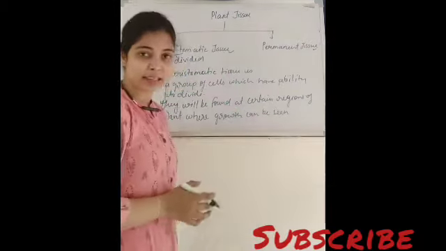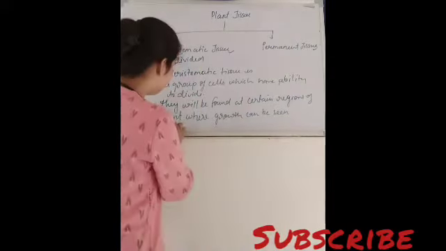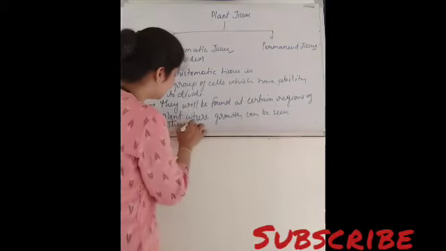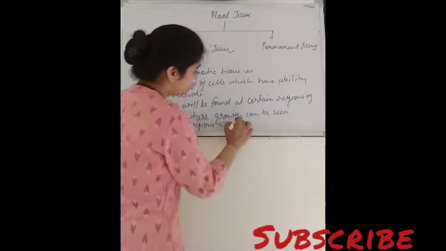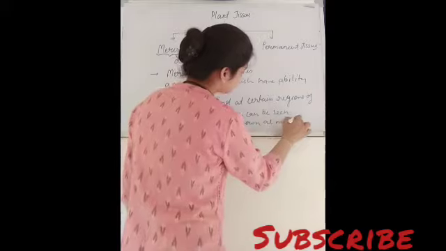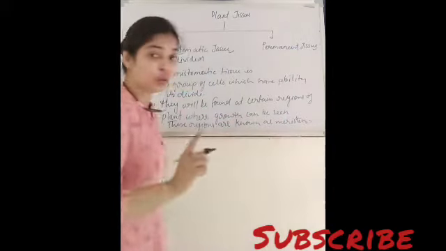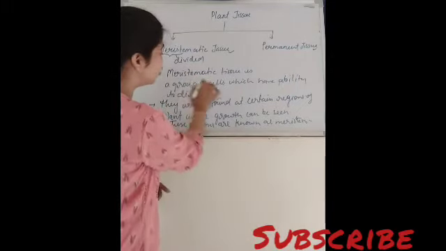And these regions where the meristematic tissues are found are known as meristem, right?